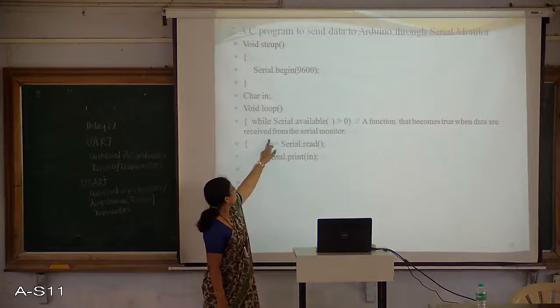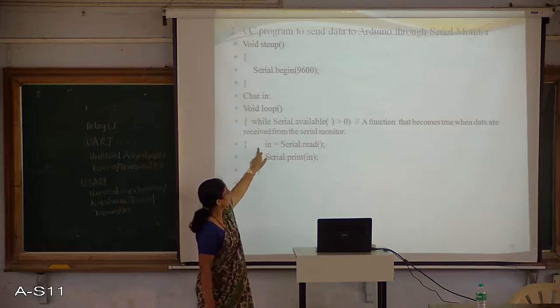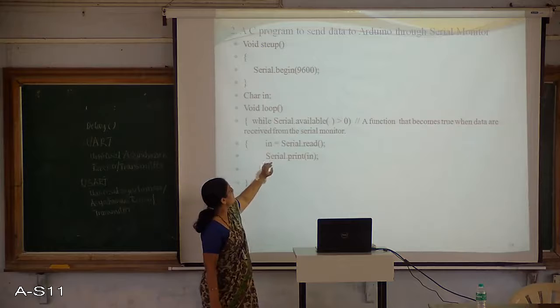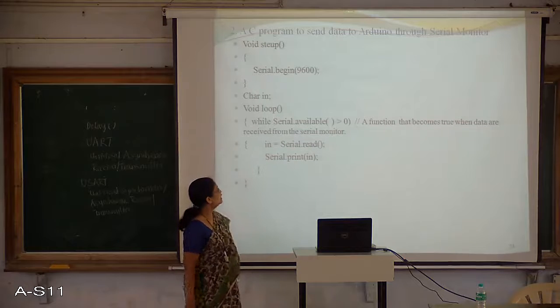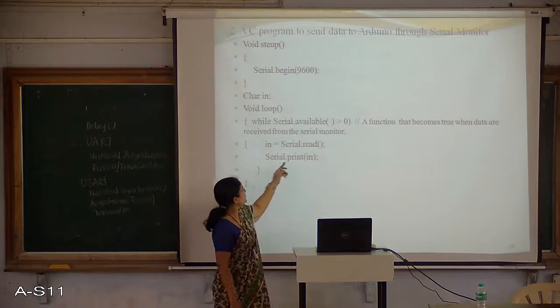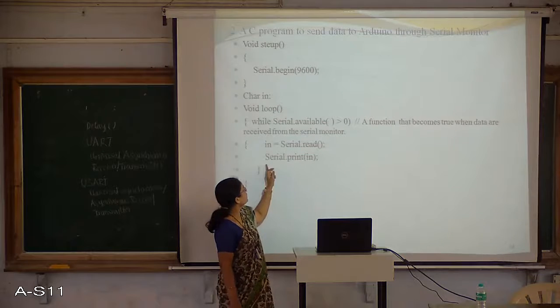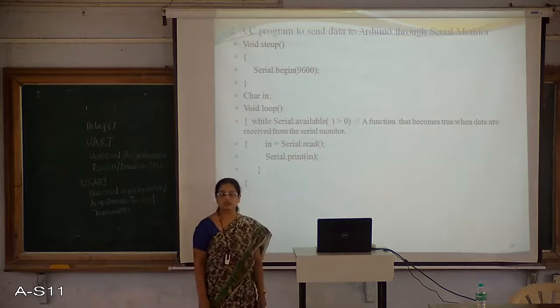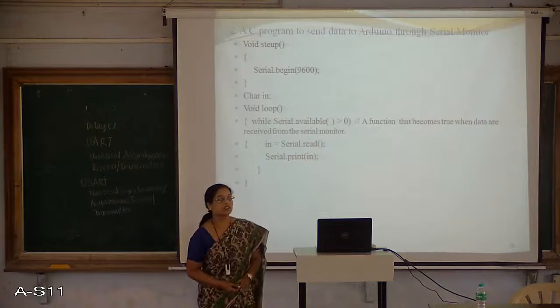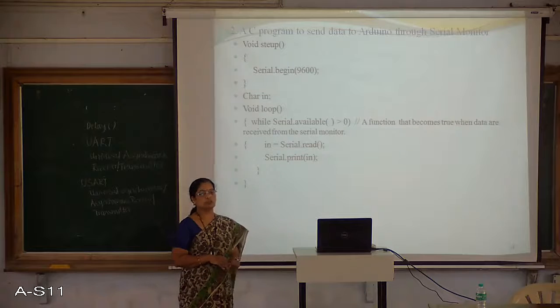Then this variable will have the characters read, and they will be stored in it, and with serial dot print, the values of in will be displayed. So in this way, the data will be sent to the microcontroller.